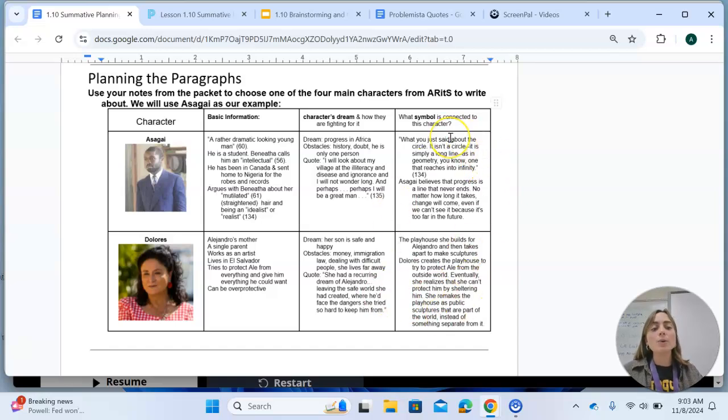Then in the third column, we are starting to talk about a symbol that connects to that character's dream. So for Asagai, the symbol was a long line reaching into infinity, and that represents progress and being able to make positive change. For Dolores, the playhouse that she built for Alejandro was a symbol of keeping him safe and protecting him. So that is how we filled out this chart, and you're going to be doing the same thing with the characters that you choose.